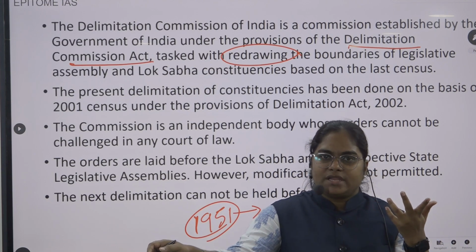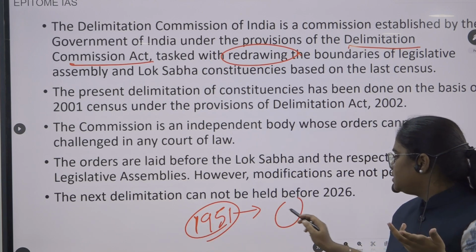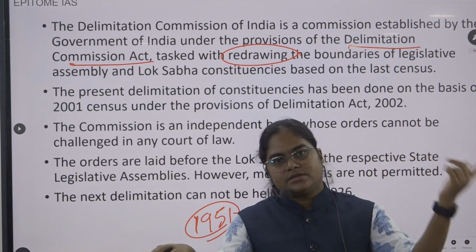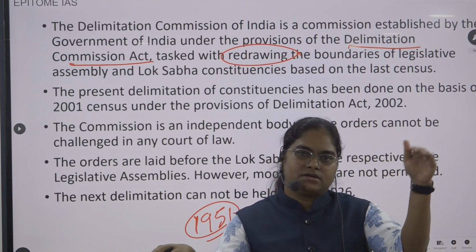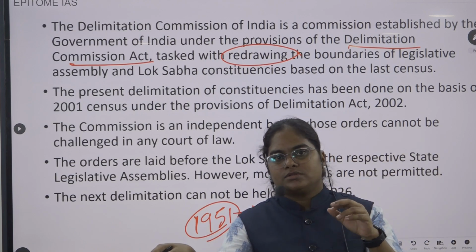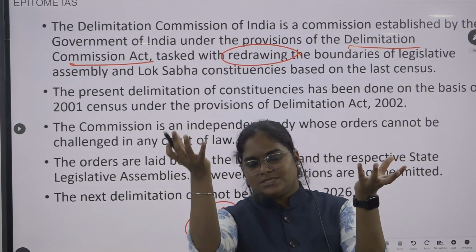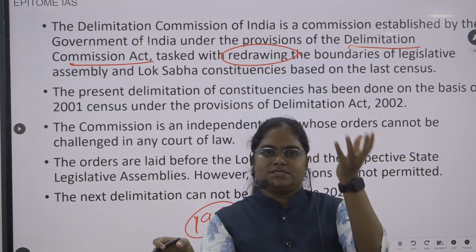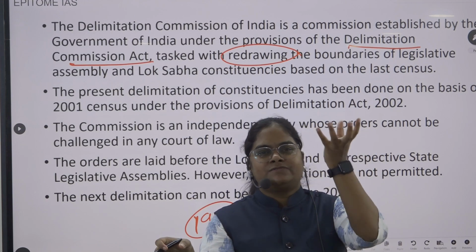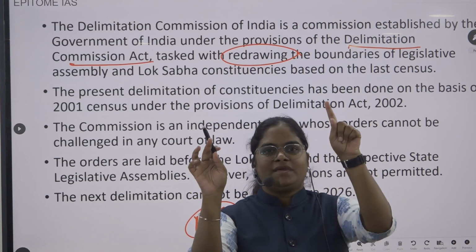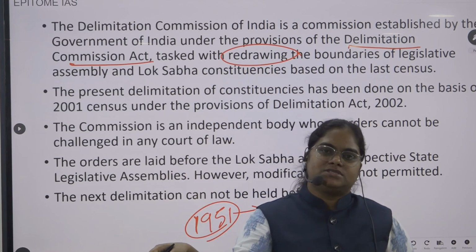Otherwise what will happen? Let us say in one constituency the population is increasing like anything, and in another constituency the population is declining. Let's say both had 100 and 100. Now this increased to 200 and this decreased to 50. Now these 50 people and these 200 people both have one representative.